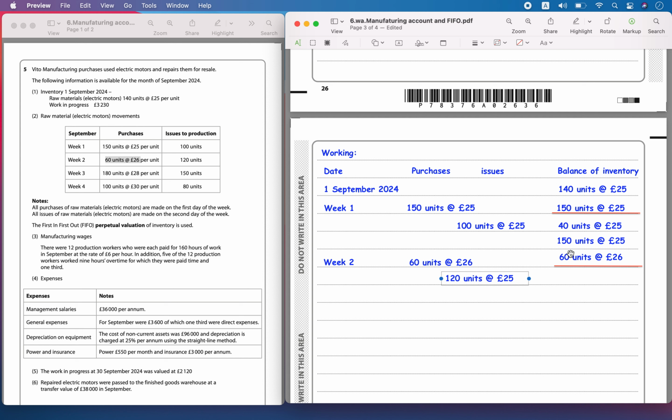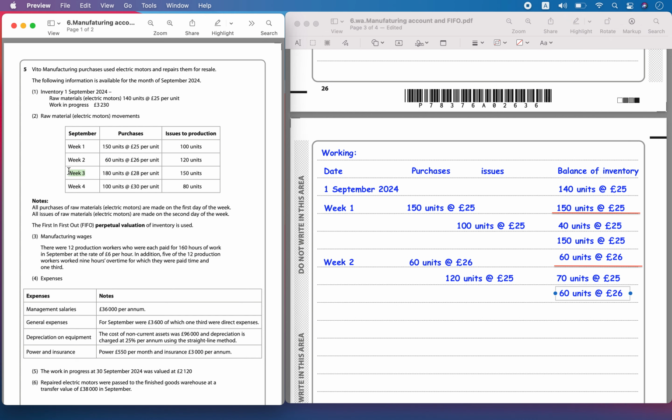120 minus 40. Okay, the first one would have got from that. Then you have 80 has to be issued from 150, so minus 80, so the remaining will be 70 at 25. From this only 70 at 25 will be remaining. Okay, 70 at 25 and then 60 at 26, so it will be like this.